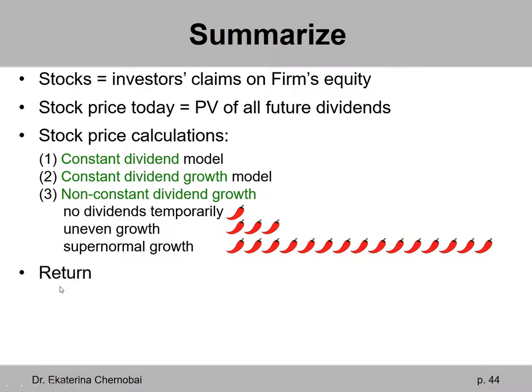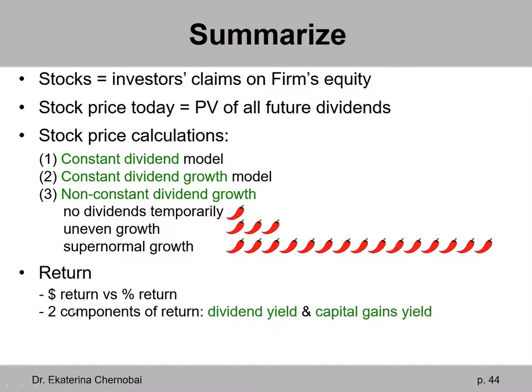In the second part of the chapter, we looked at the return, like what is really meant by the return when you're buying stocks. And we saw how return can be calculated in dollars or in percent. And then we looked at how it includes 2 components, the dividend component and the capital gains component. When we look at the return calculation in percentage terms, those 2 components are called dividend yield and capital gains yield. When we add them up together, we get the total percentage return.